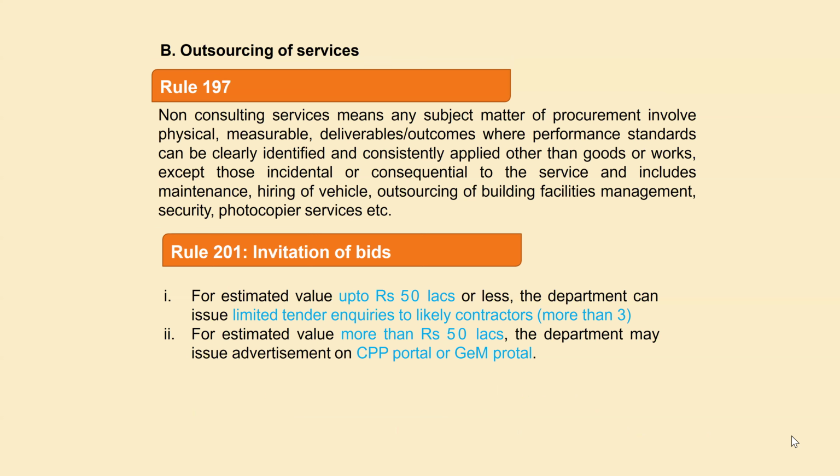Then outsourcing of services, like hiring of manpower, security services and so on. For outsourcing of services also, we need to invite a tender. For estimated value up to 50 lakh or less, the department can issue a limited tender inquiry to likely contractors, but in that case there should be more than 3 bidders. If the estimated value is more than 50 lakh, the department may issue an advertised tender on the CPP portal or GeM portal.